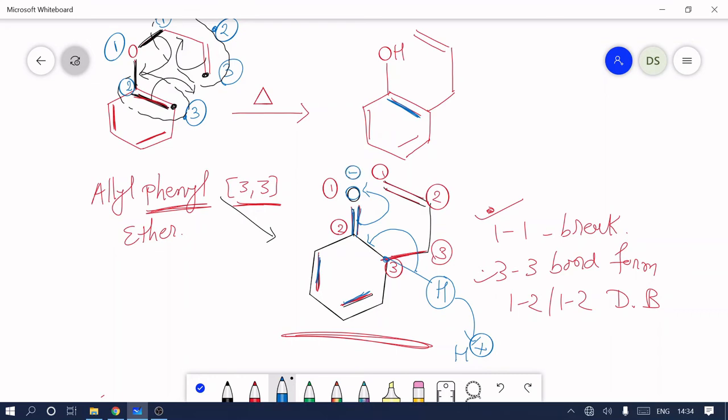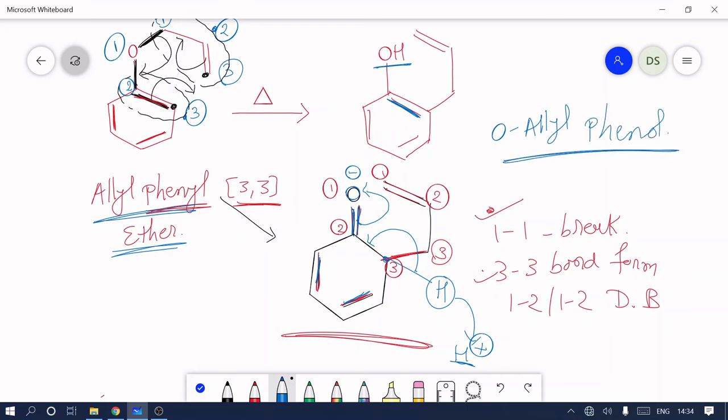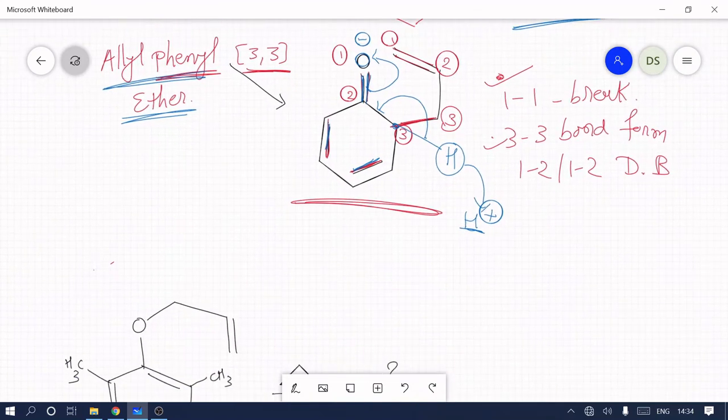This negative charge captures this H, so this oxygen is converted into OH. So in aromatic Claisen rearrangement, allyl phenyl ether is converted into ortho allyl phenol. Now we take one more example.